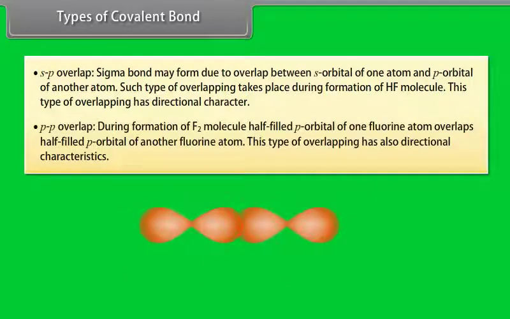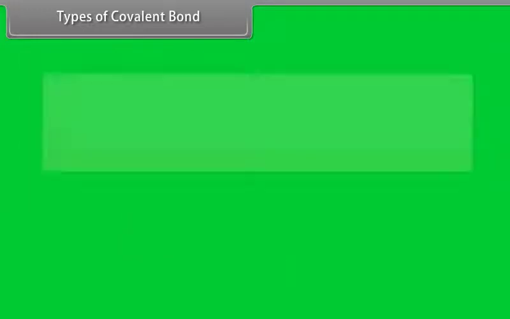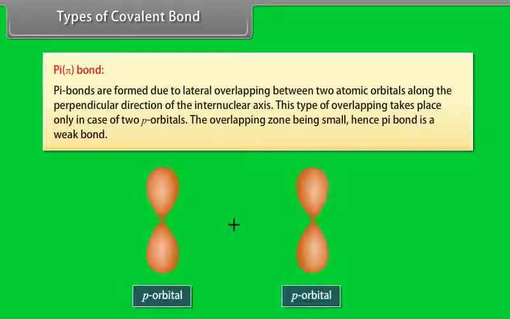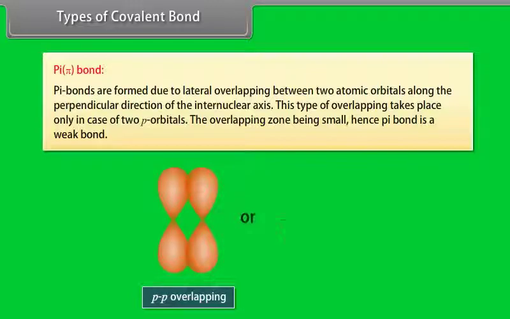P-P overlap. During formation of F2 molecule, the half-filled p orbital of one fluorine atom overlaps with the half-filled p orbital of another fluorine atom. This type of overlapping also has directional characteristics. Pi bond. Pi bonds are formed due to lateral overlapping between two atomic orbitals along the perpendicular direction of the internuclear axis. This type of overlapping takes place only in case of two p orbitals, the overlapping zone being small. Hence, pi bond is a weak bond.